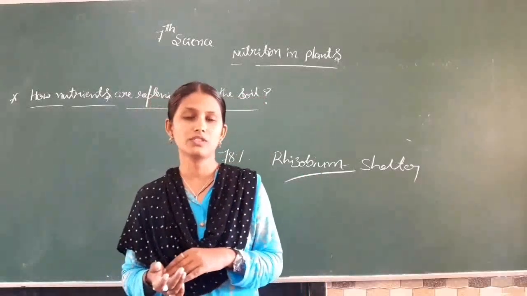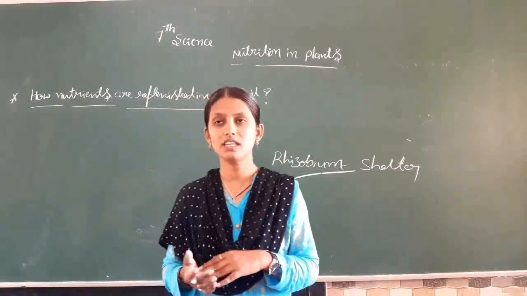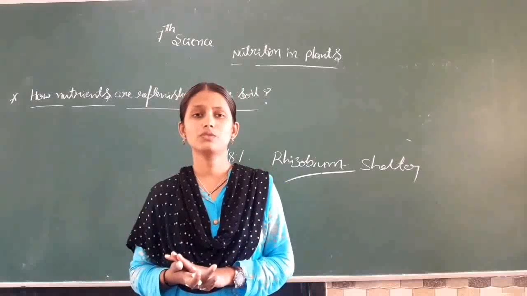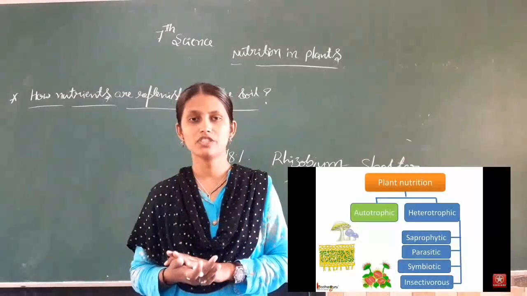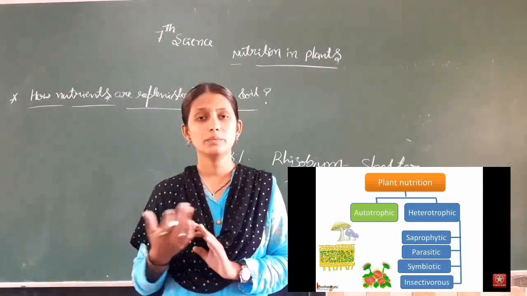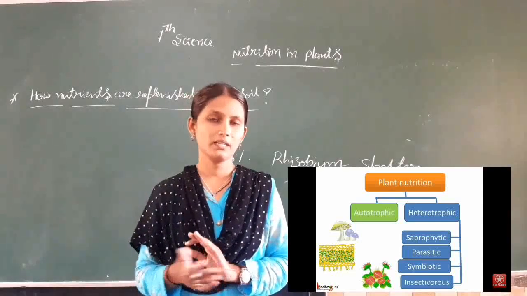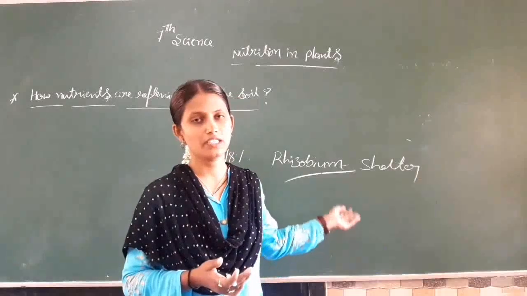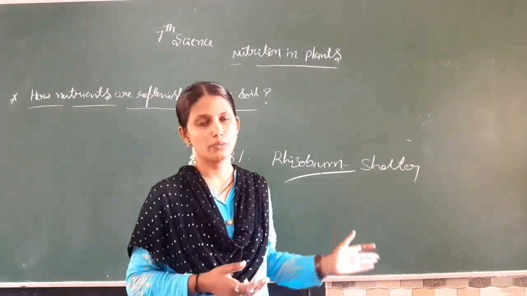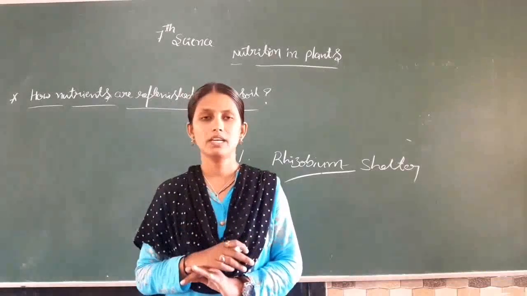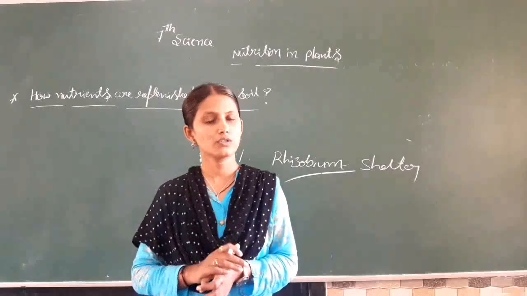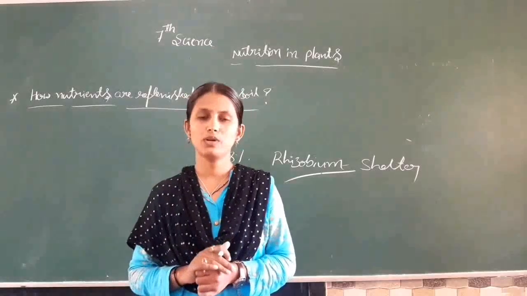and how they are produced. Later we discussed the other modes of nutrition, that is saprotrophic nutrition and parasitic nutrition, and also we have learned how the symbiotic relationship takes place in certain organisms, that is lichens, and rhizobium. What are the uses of the rhizobium bacteria? It is helpful for the absorption of nitrogen from the atmosphere. So that also belongs to the heterotrophic mode of nutrition.